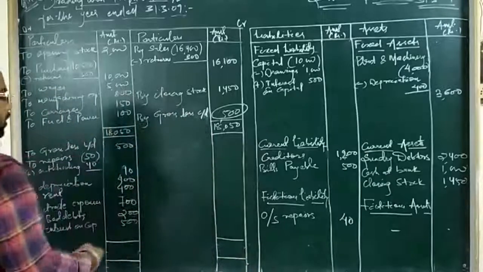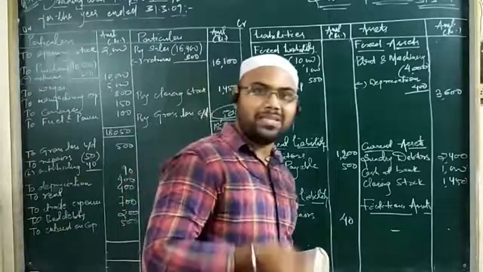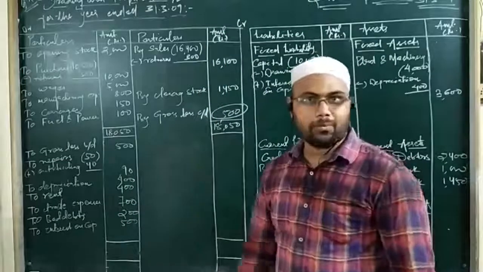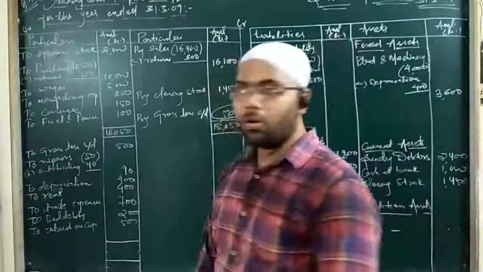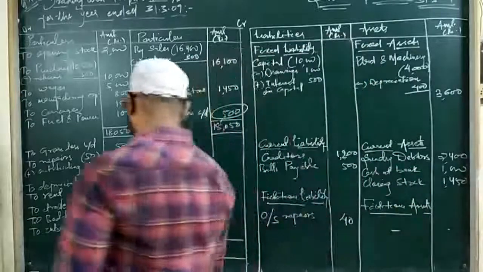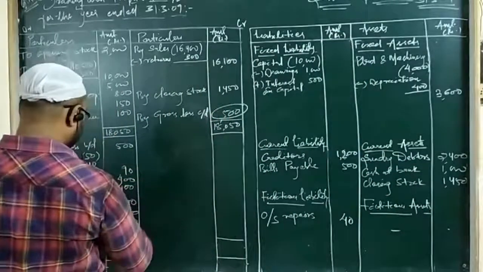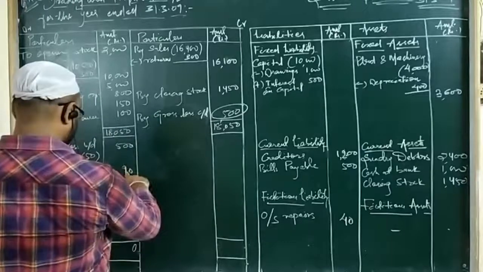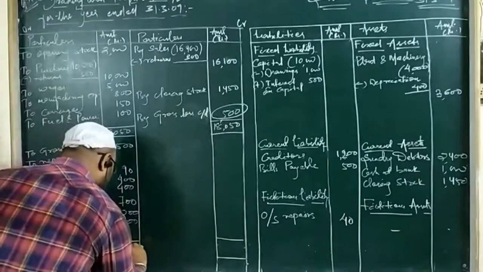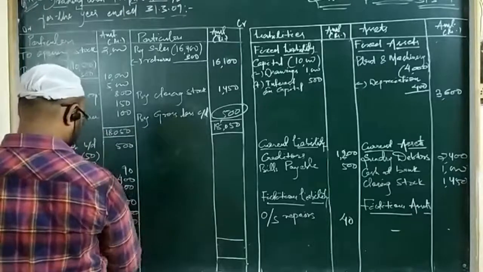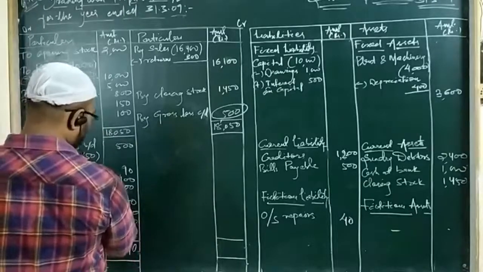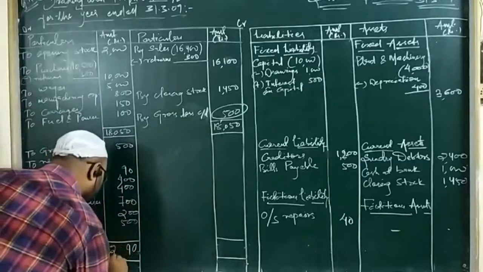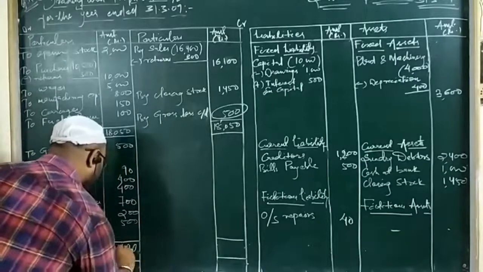Okay, blindly you have to take the total of the debit side of the profit and loss account. You have to put the total in the credit side of profit and loss account as loss, because you can see there is no income or net income yet. So let us take the total: 0, 9, then 2, 5, 7, 14, 14, 4, 18, 4, 22, 27. So we are getting this total as 2790.